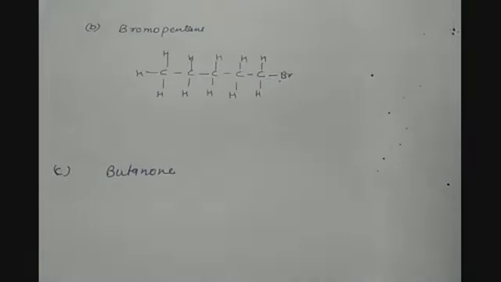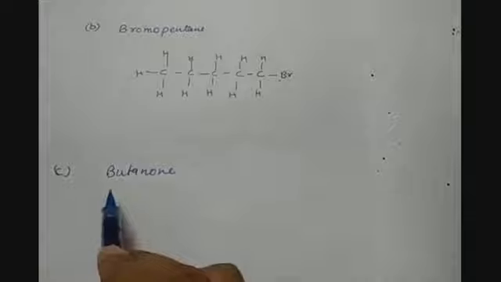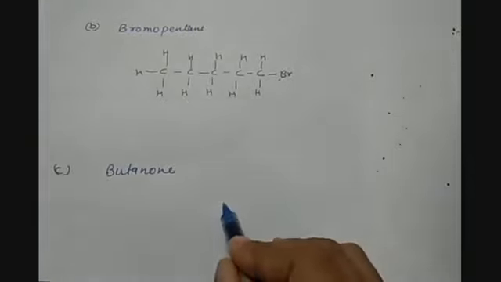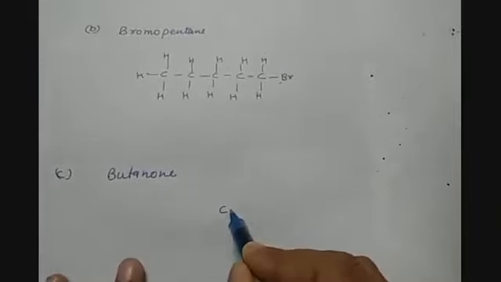C part is butanone. So 'one' means there is a presence of a ketone group in that, and 'but' represents the number of carbon atoms, which are 4 in number. So we'll have 4 carbon atoms.